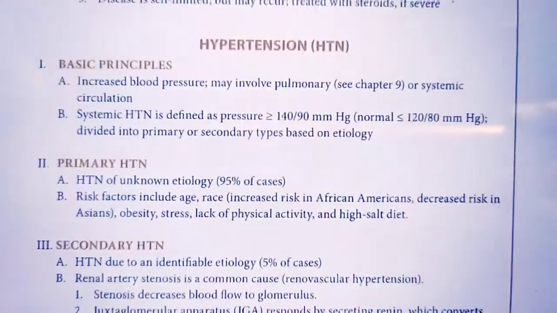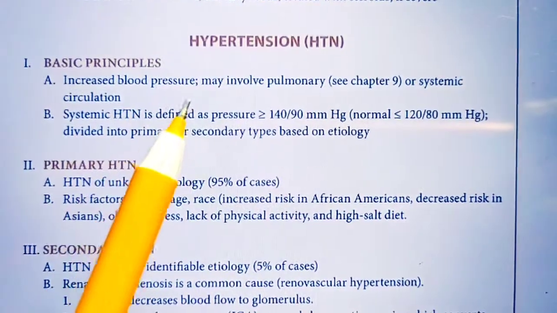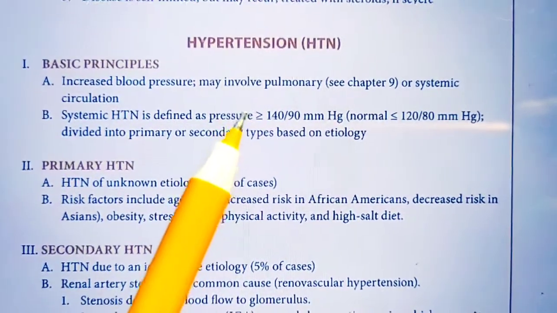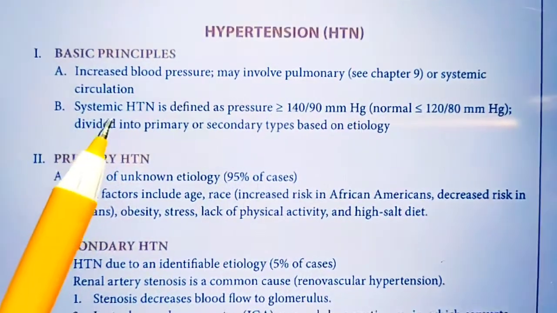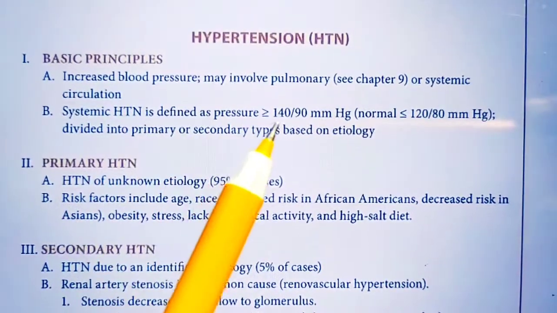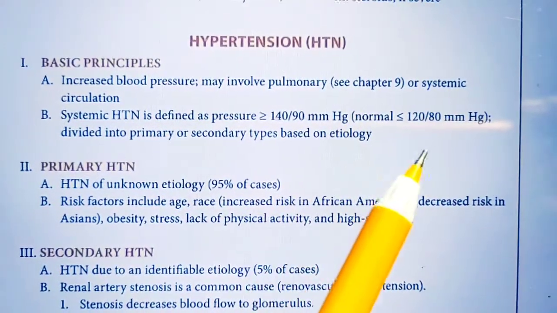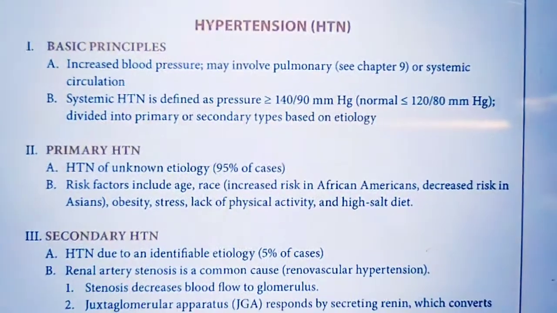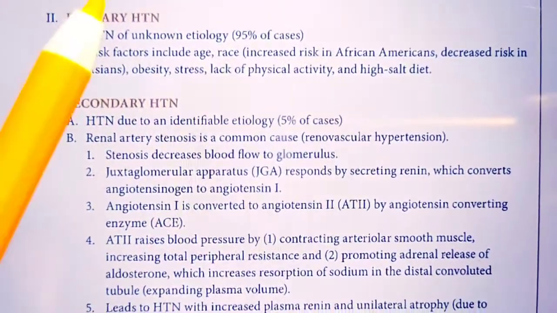The next one is hypertension. You know about hypertension. Hypertension is increased blood pressure, which generally involves pulmonary or systemic circulation. And systemic hypertension means pressure greater than or equal to 140/90 mmHg, and divided into two types. One is the primary hypertension, another is the secondary hypertension.